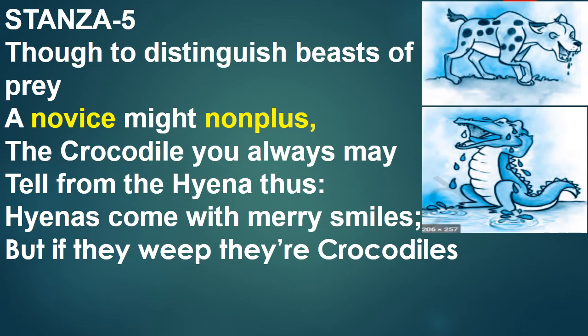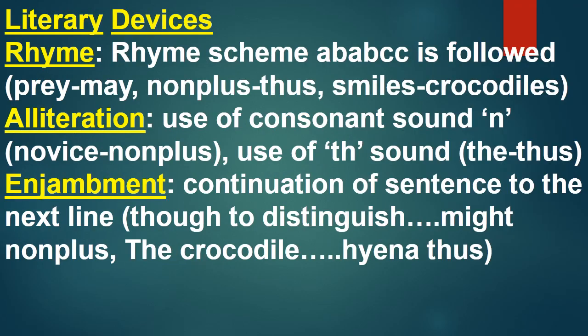Now move to literary devices. Literary devices which are used in this stanza: rhyming scheme is A, B, A, B, C, C. This is followed. Prey, may, nonplus, thus, smiles, crocodiles are the rhyming words.